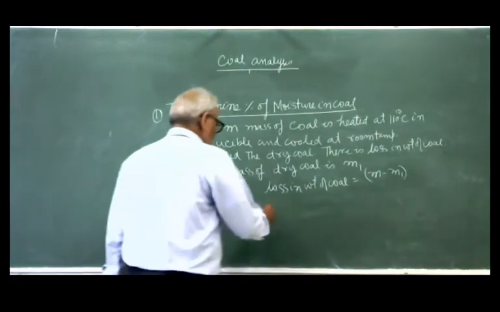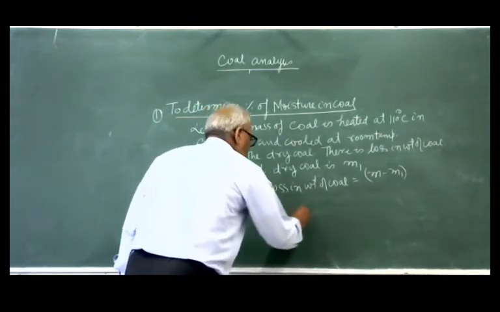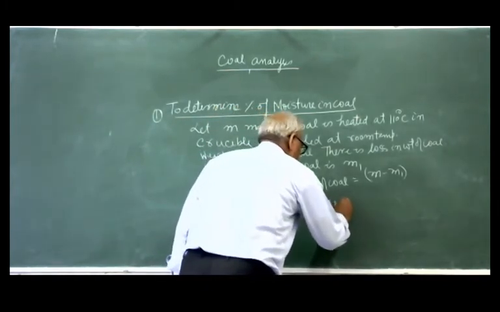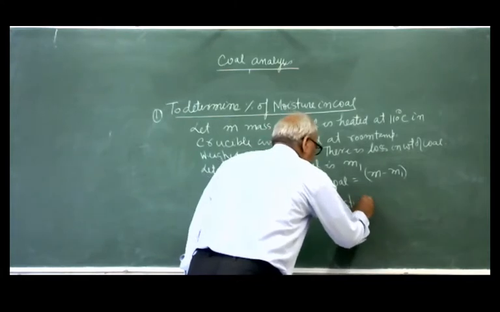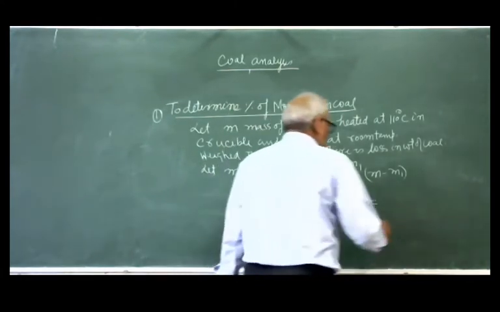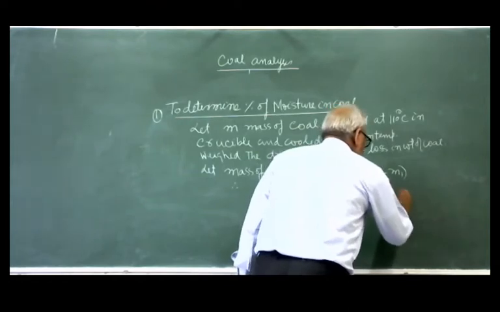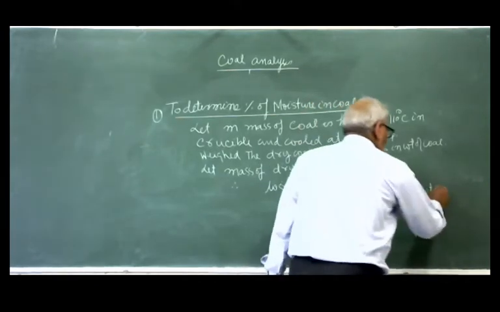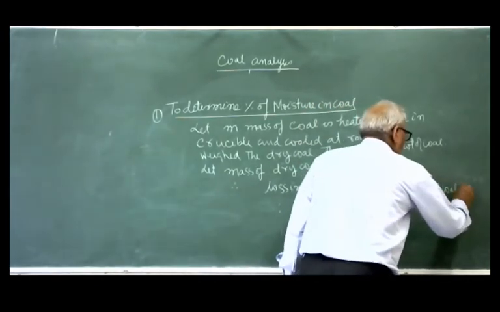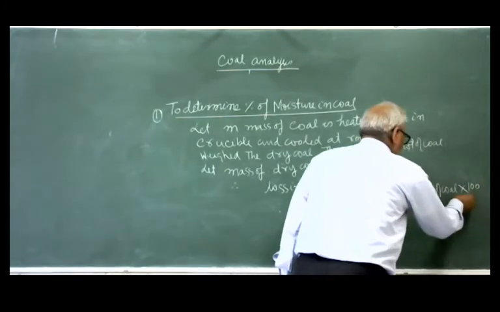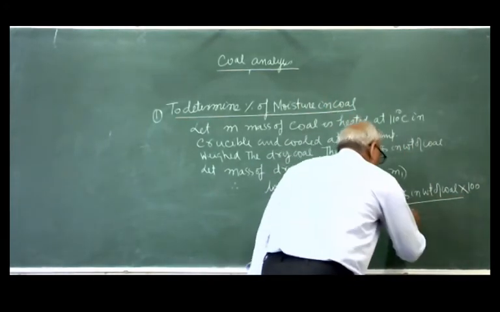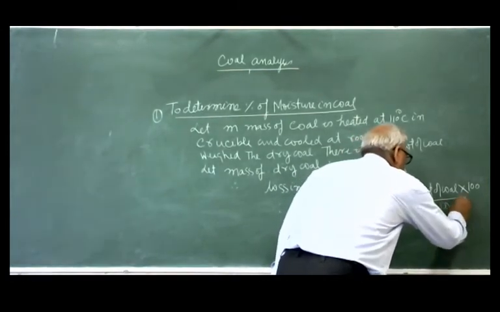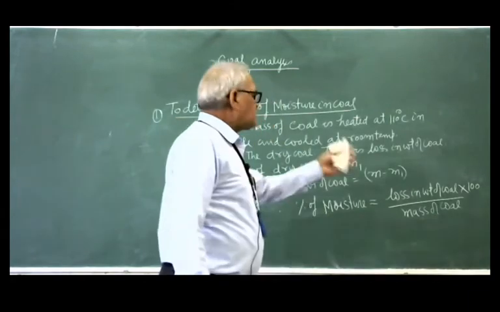So therefore, percentage of moisture is equal to loss in weight of coal multiplied by 100 divided by mass of coal. This is the moisture percentage.